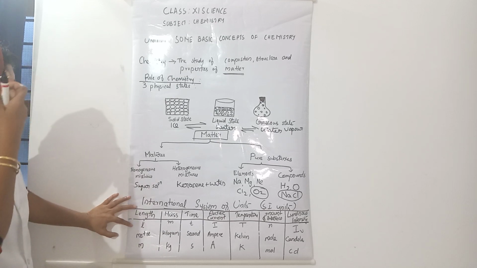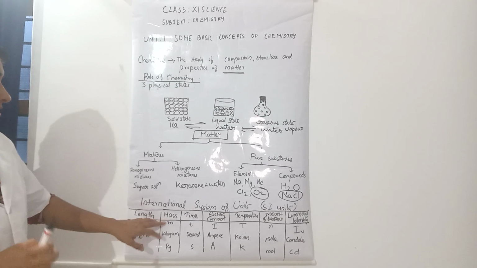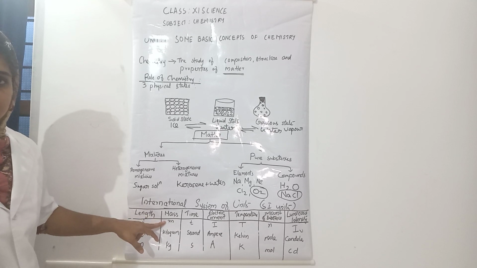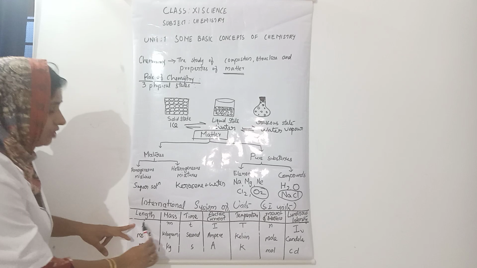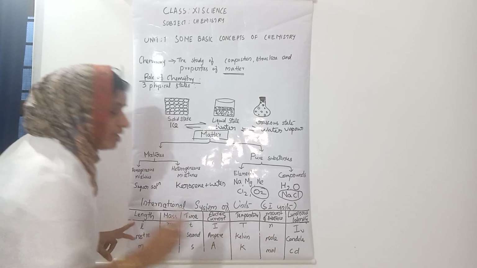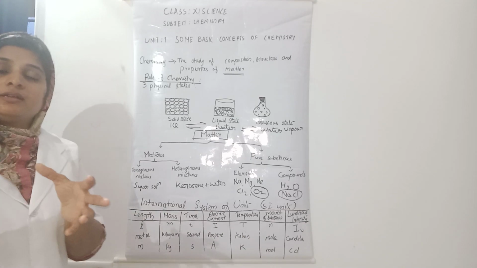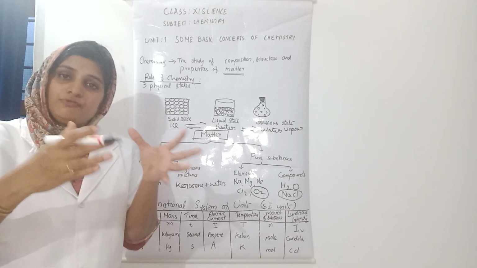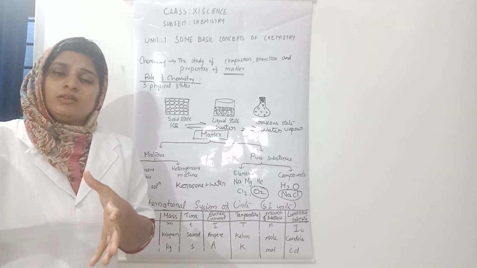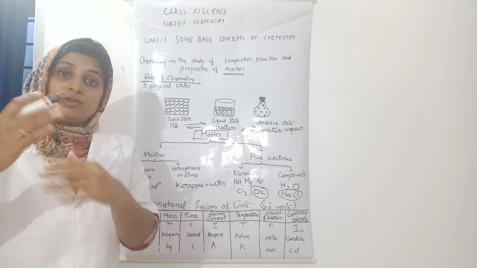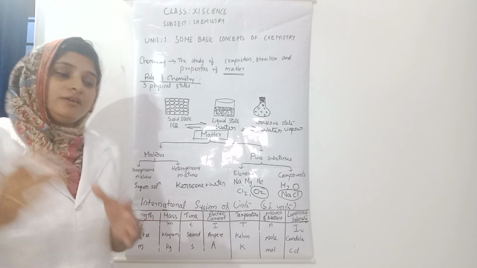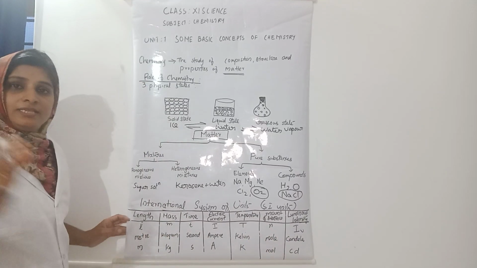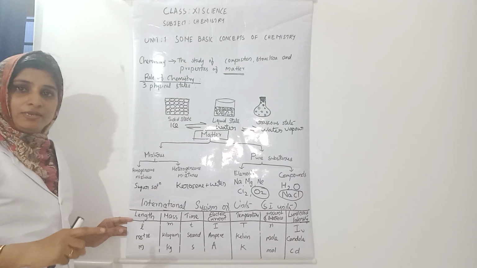In this way, the symbol for the physical quantity mass is M. These symbols we use in physical equations, when doing problems in physics as well as in chemistry. If we are using some equations, there we use these symbols. These are the standard symbols for these physical quantities.